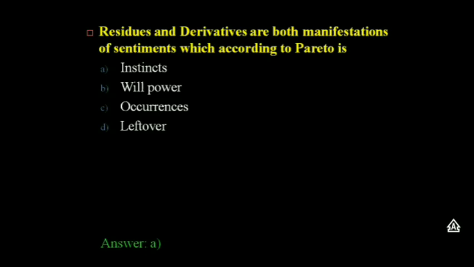The core of Pareto's work, and also the most controversial, was his general theory of residues and derivations. Put simply, residues are the reasons or motives for behavior, while derivations are the excuses, justifications, and rationalizations we give for our behavior. By residue, Pareto meant the basis of human action, the sentiments that determine behavior.